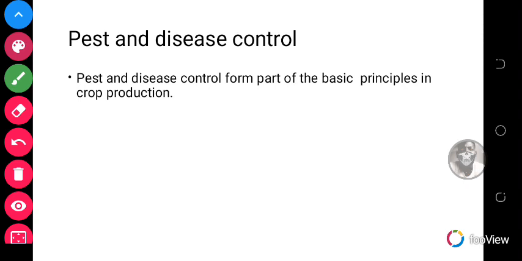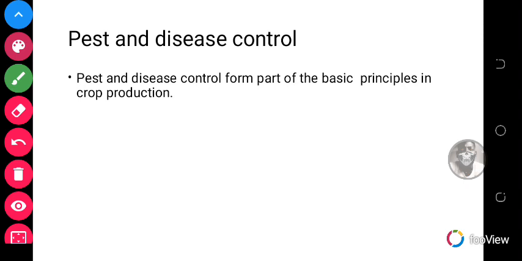Also, pests like insects can be controlled by spraying the farm with chemicals such as insecticides. So matured crops should also be harvested early, and when you harvest the crops early, you prevent pest infestation. So these are some of the ways with which you can prevent pest infestations on your farm.